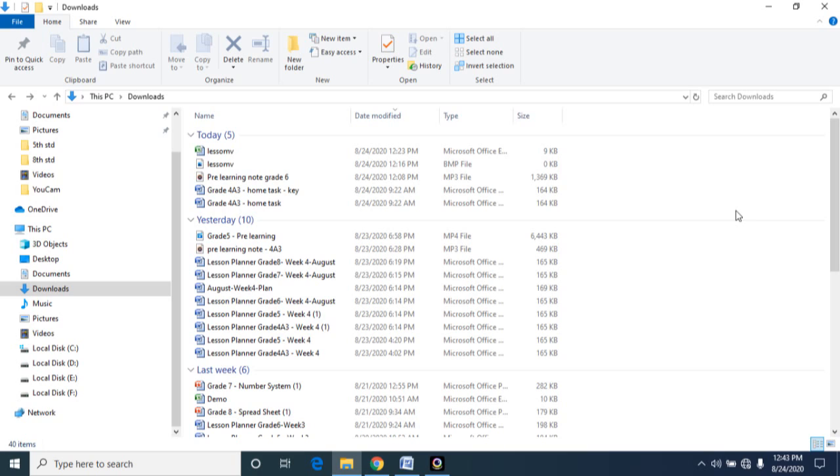A wildcard character is nothing but two symbols that I'm going to simply use in my searching. One is star, otherwise called asterisk. What is the name of the symbol? Asterisk. Asterisk is nothing but the star symbol. Another one is the question mark. Either we can use the question mark in our searching, or we can use the asterisk symbol. By using these two wildcard characters, we can search files and folders.